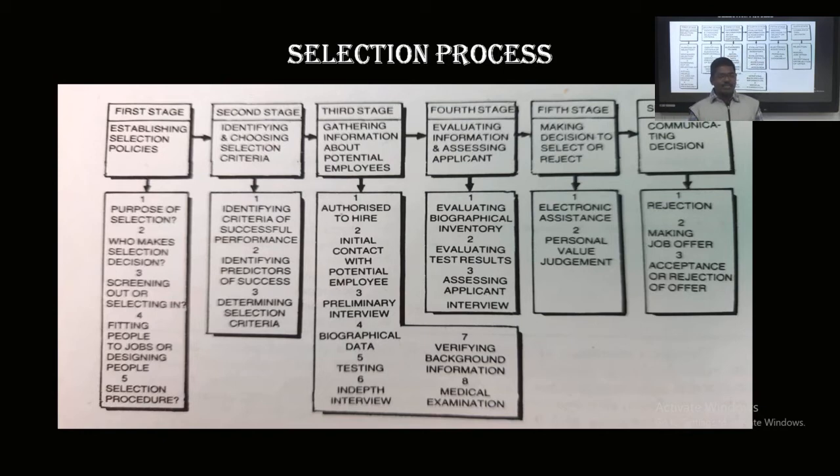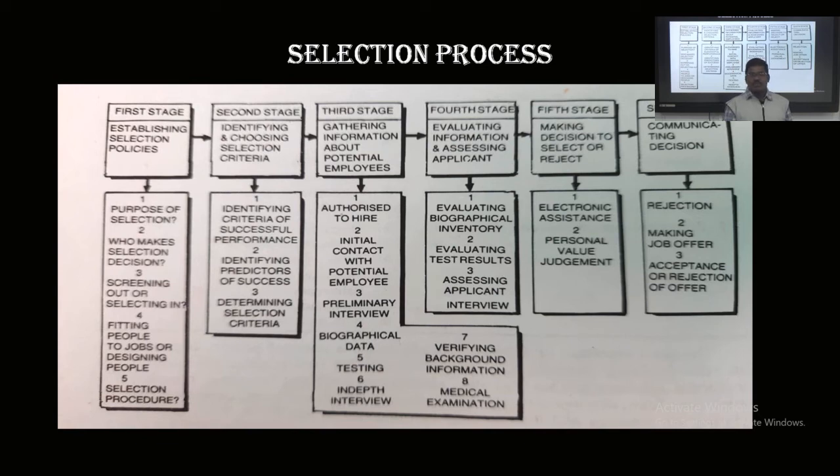The third step is gathering information about potential employees: authorized to hire, initial contact with the potential employee, preliminary interview, biographic data, tests, in-depth interview, verification of background information, and medical examination. This is the third step.